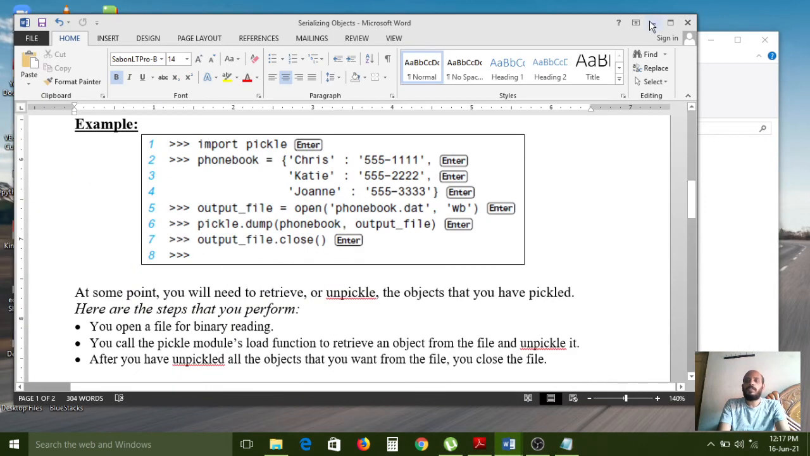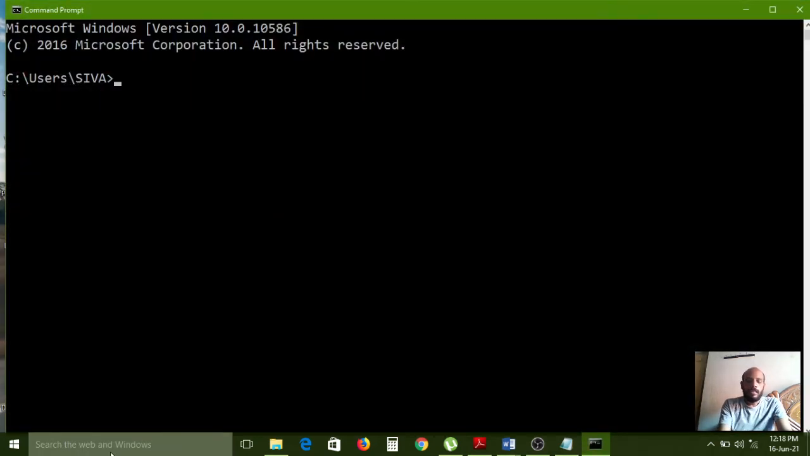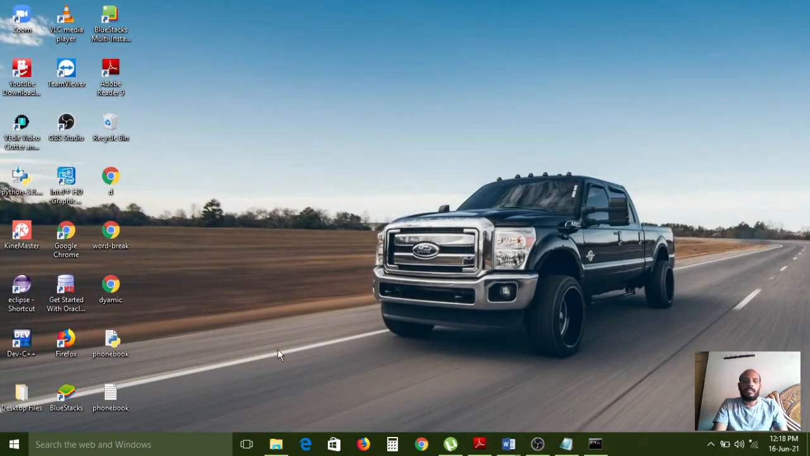So carefully observe here, phonebook, this is a Python file. Whatever program we have written, that complete program is stored in this file. Now I want to execute this file, and it will create one file on the desktop after execution completes. So for that I am opening the command prompt here. cd desktop, the location has shifted. Now phonebook.py, now I am executing the file. Yeah, it has successfully executed.